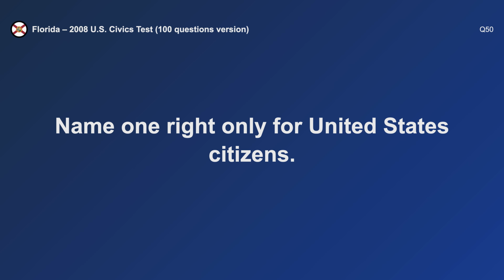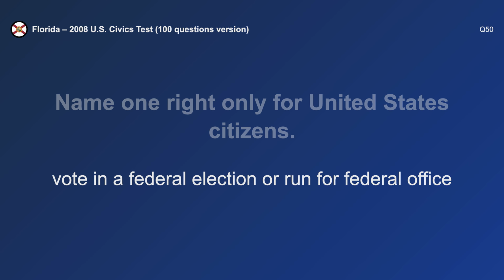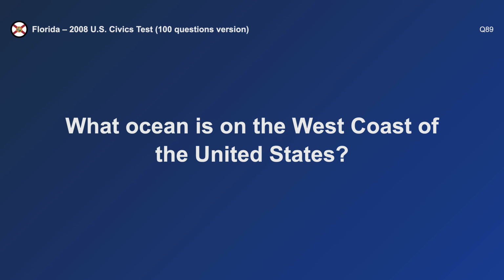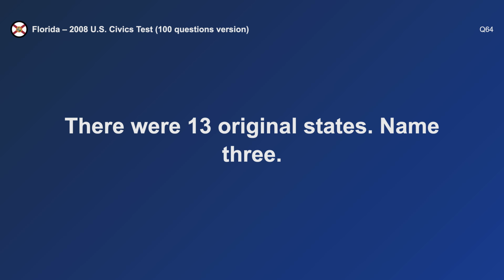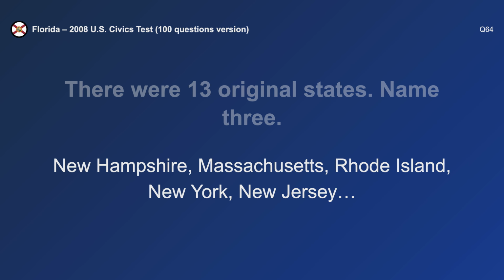Name 1 right only for United States citizens. Vote in a federal election. What ocean is on the west coast of the United States? Pacific. There were 13 original states. Name 3. New Hampshire, New York, and New Jersey.